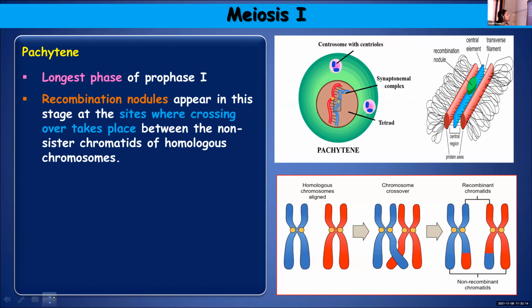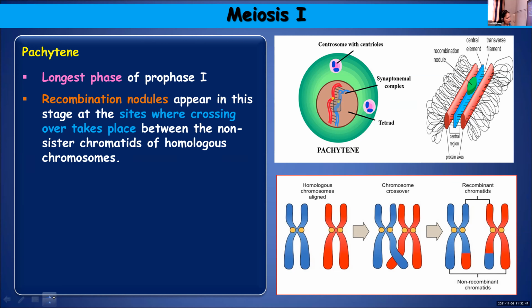Here recombination nodules will appear at the sites where crossing over takes place between the non-sister chromatids of homologous chromosomes. You know what sister chromatids and non-sister chromatids are? I've already told you. The chromatids of the same chromosome are called sister chromatids.